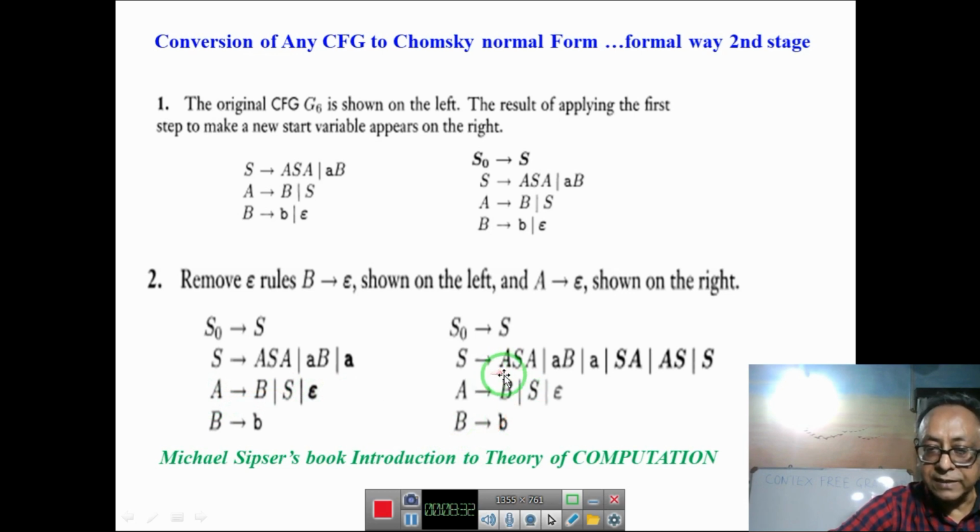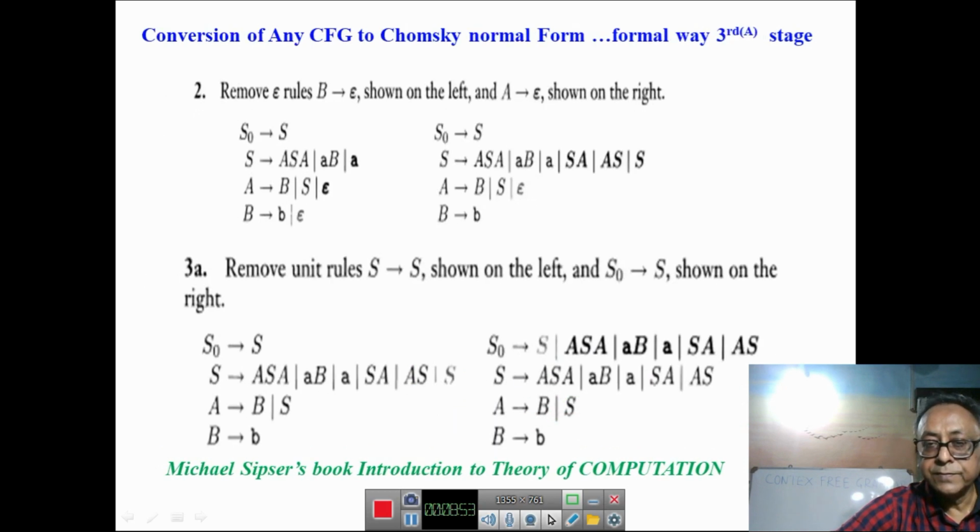We have done it here itself, because A to epsilon: here SA, here AB is there, then one A can go to epsilon, so SA, and this A can go to epsilon, AS, and both A can go to epsilon, to S. So 3 more rules are added here. Then in the next stage we remove A to epsilon rules also. Here we see we have come to these rules. Here the B to epsilon rule is removed, the A to epsilon rule is removed. Now we have to remove these 2 rules, where the left hand side is a single variable and the right hand side is also a single variable. These 2 rules we have to remove.